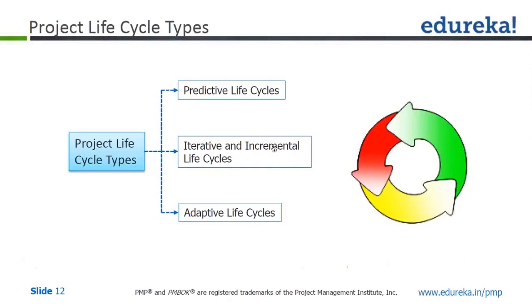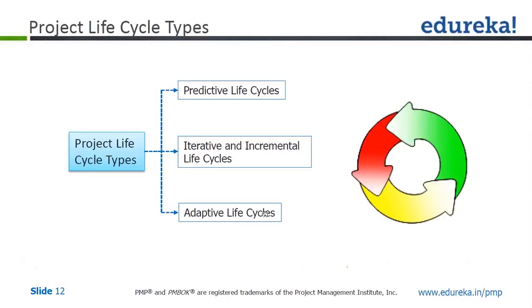essentially, intentionally, you repeat one or more project activities as the project team's understanding of the product increases. So that's what we do in iterative and incremental life cycle, mainly used for complex projects. Then the third one is adaptive life cycle. This is nothing but your agile method. It is also known as change driven or agile method. Agile is the name, I think, which is known to everyone.